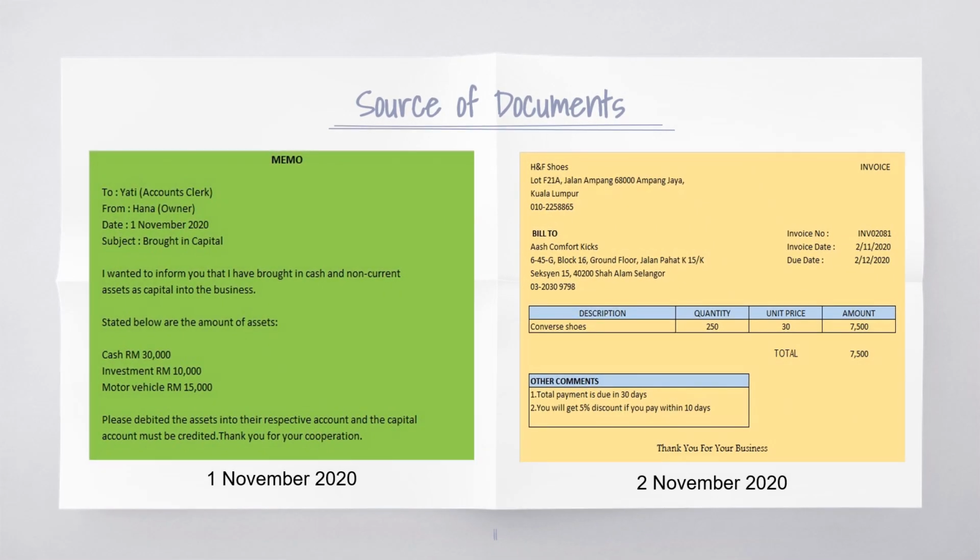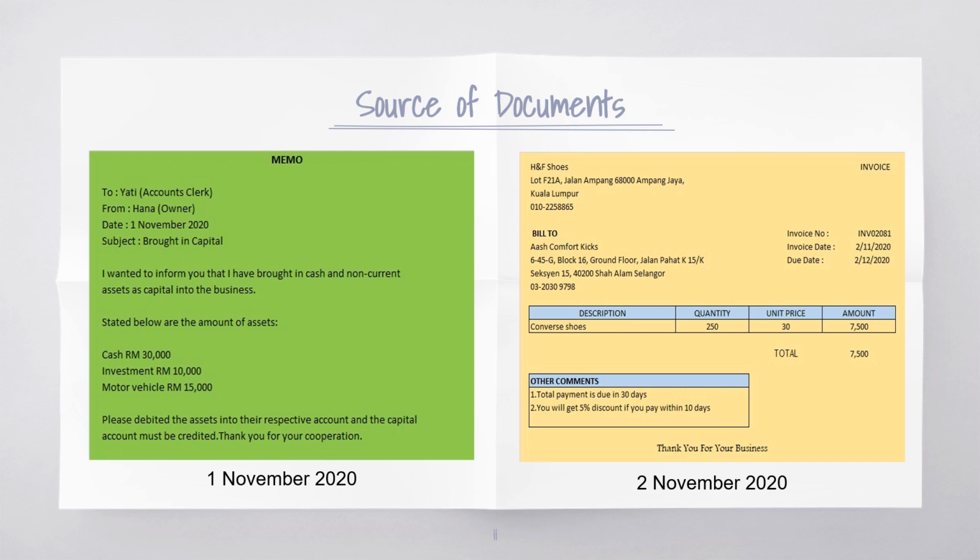Source documents: firstly, on 1st November 2020, the owner prepared a memo as our document because Hana wanted to inform the accounts clerk that she had brought in cash and non-current assets as capital into the business.